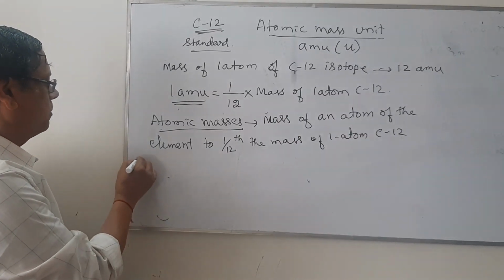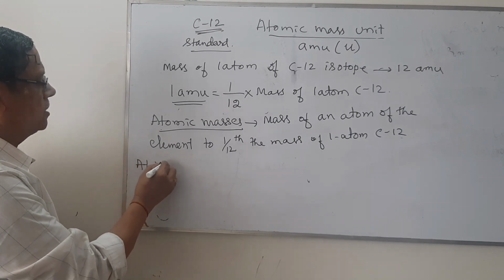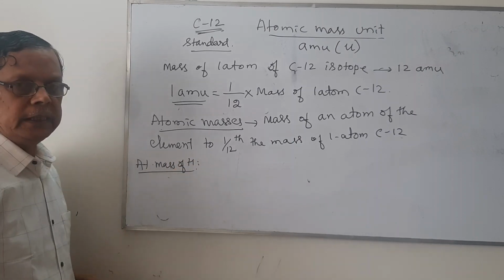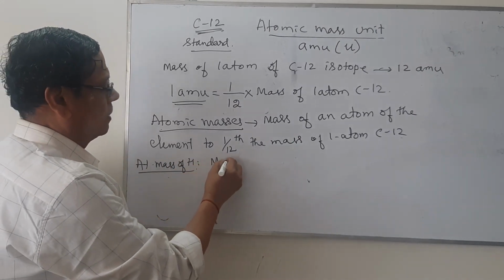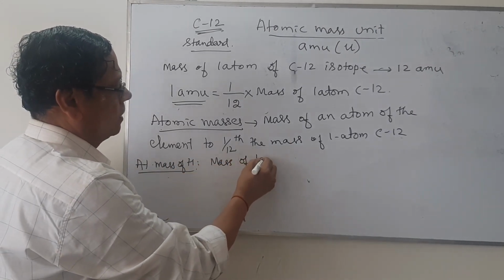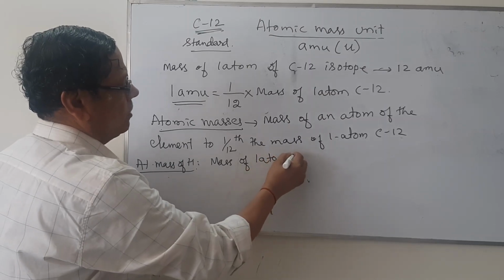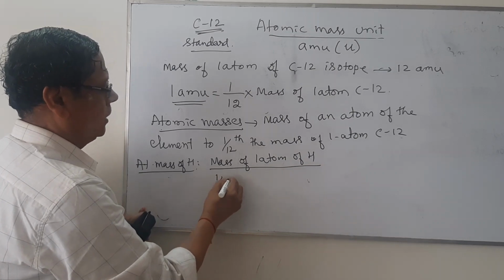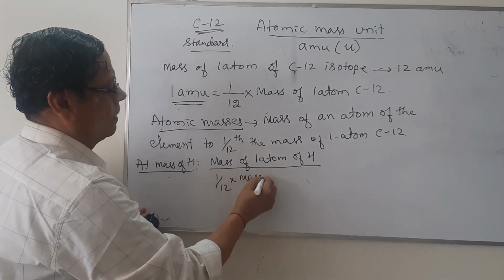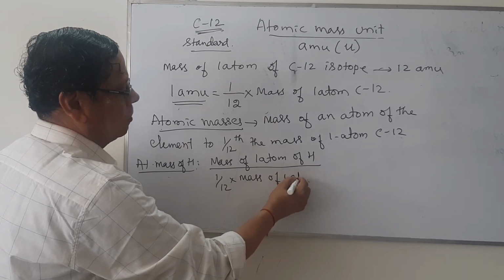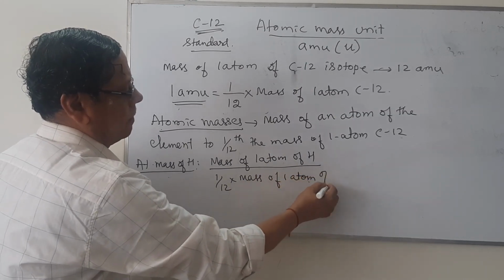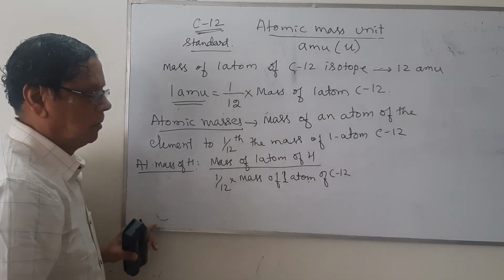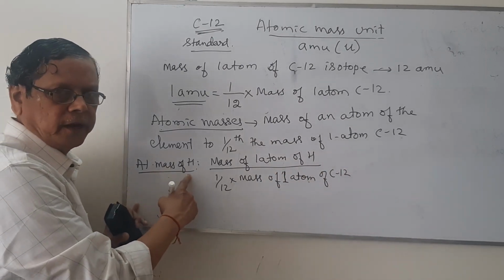Suppose I take this atomic mass of hydrogen. This is defined as mass of one atom of hydrogen divided by 1 by 12 into mass of 1 atom of C12 isotope, carbon 12 isotope. Okay, so this is atomic mass of hydrogen.